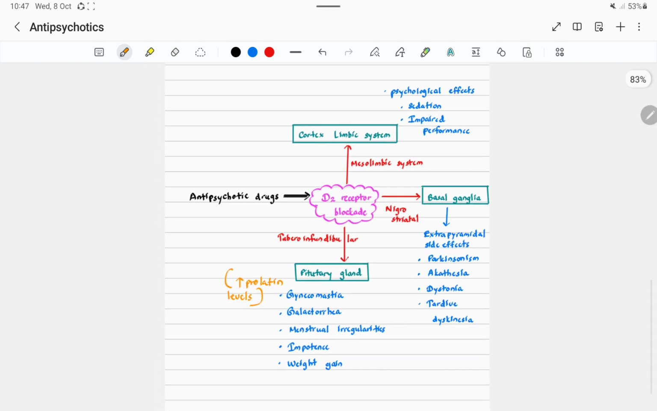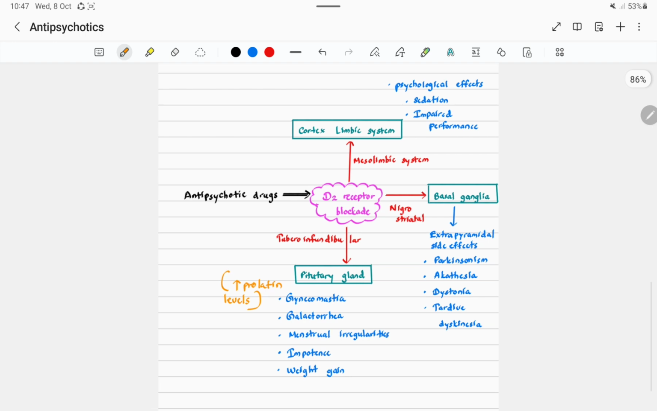As you can see in this diagram, antipsychotic drugs act on three pathways: the mesolimbic system, the nigrostriatal pathway, and the tuberoinfundibular pathway. When antipsychotic drugs act on the mesolimbic pathway, it causes psychological effects, sedation, and impaired performance.